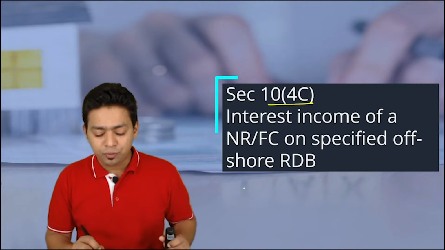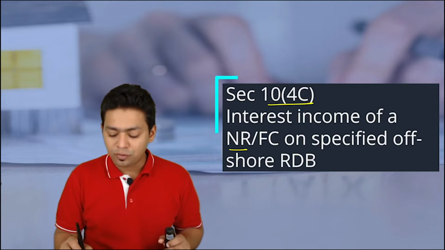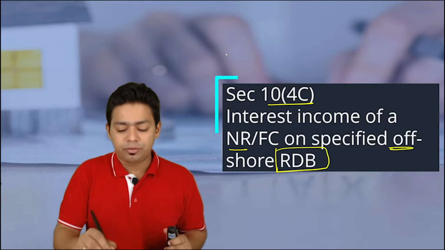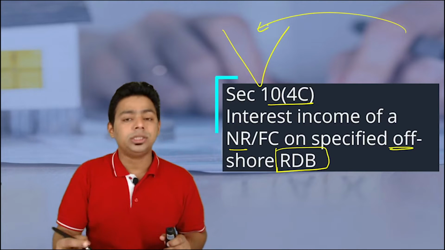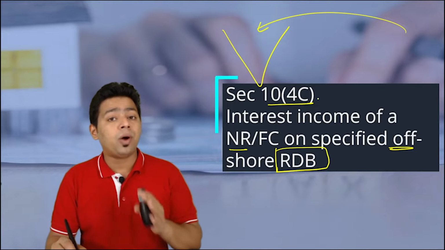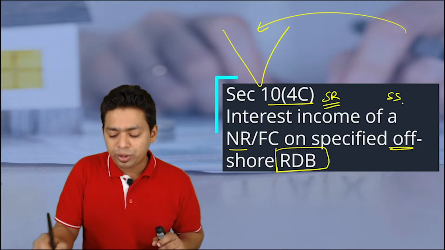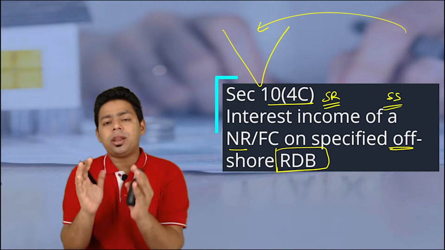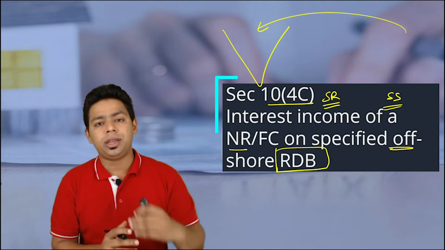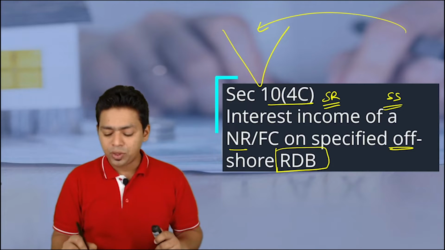The next one is 10(4)(c), interest on NRFC, non-resident or foreign citizen or foreign company, on specified offshore RDB. Whenever these particular foreigners are investing in India, this is a time-bound exemption. It has a sunrise clause and a sunset clause. You have to remember that. During a particular phase, the Government of India wanted to attract a lot of investment in India to handle the economic development activities of India.